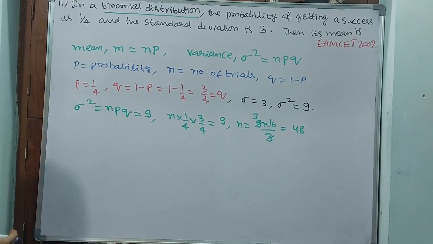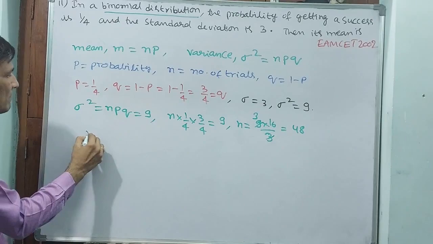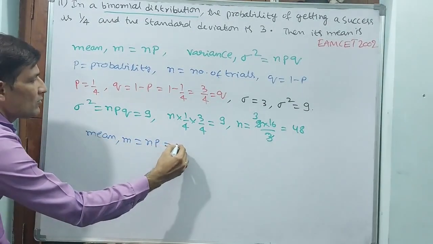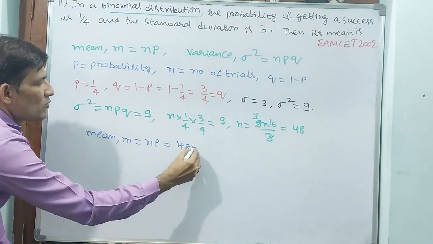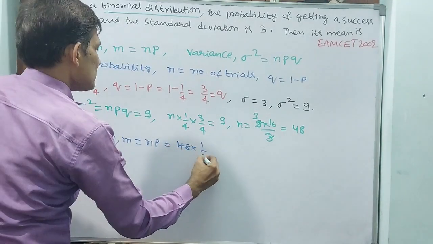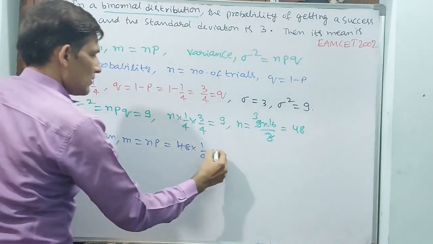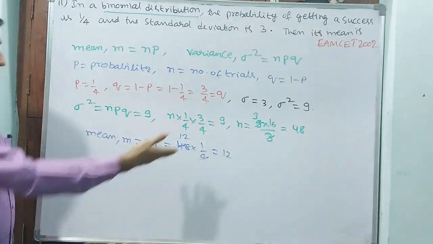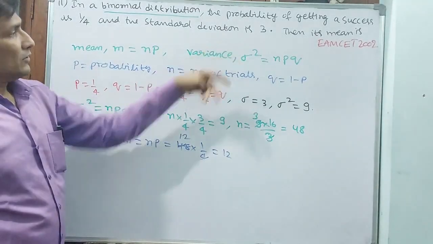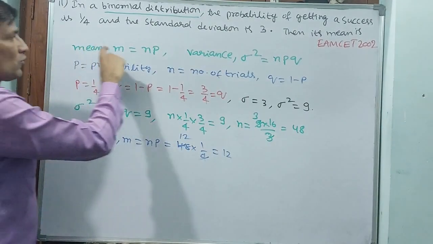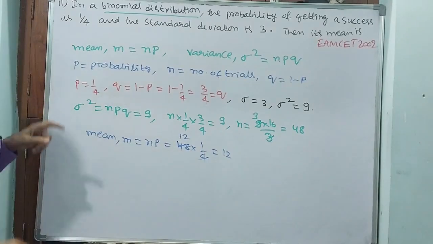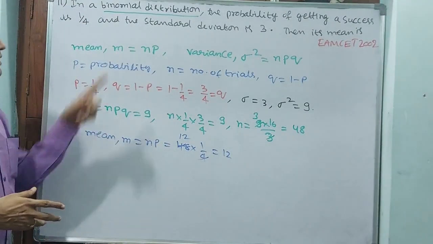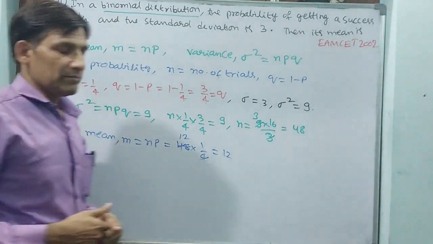Now what about mean? Mean, m is equal to np. That is equal to 48 into p, which is 1 by 4, that is 12. Mean is 12. You require mean only. You understand? See, these two you note down, and the 12th question also we are going to do based on this formula, binomial distribution. Let us go for the next question.